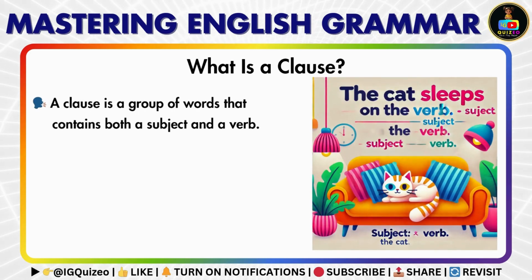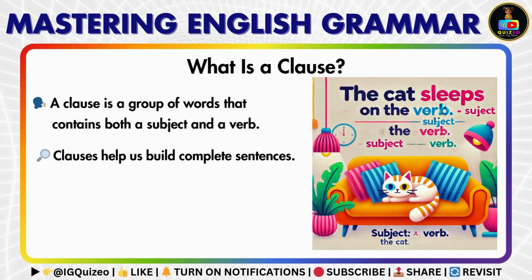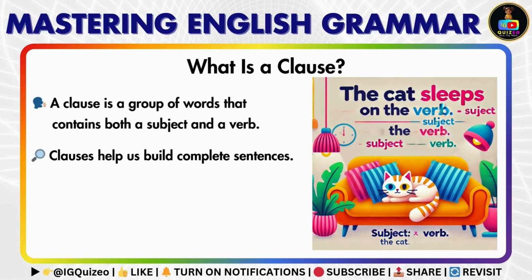A clause is different from a phrase because it contains both a subject and a verb. Clauses help us build complete sentences. There are two main types of clauses: independent and dependent.